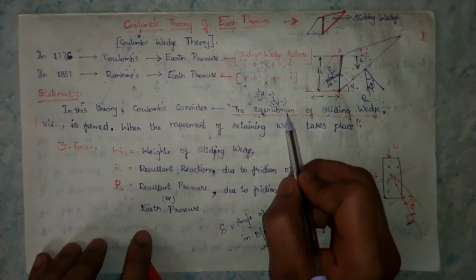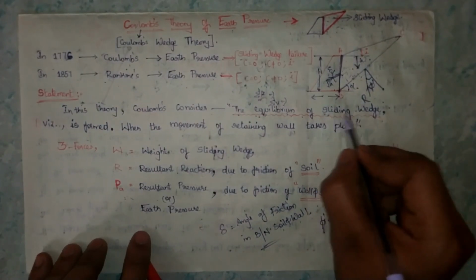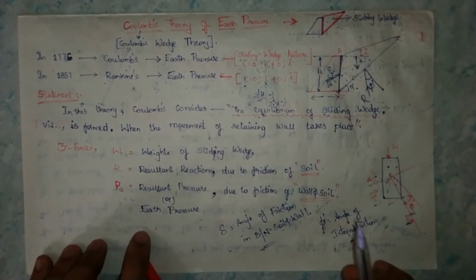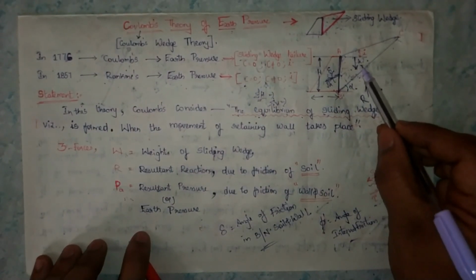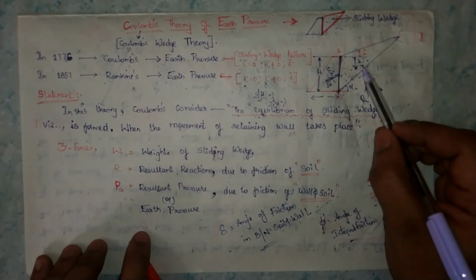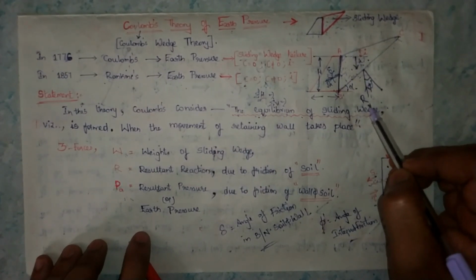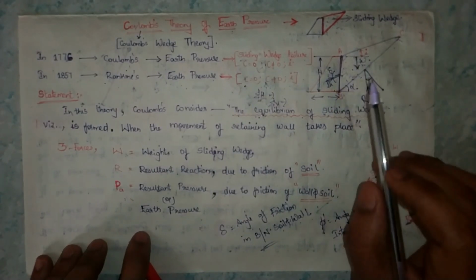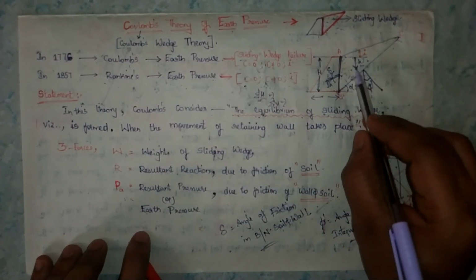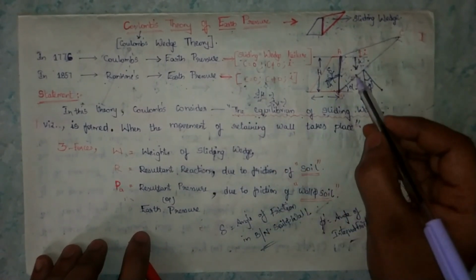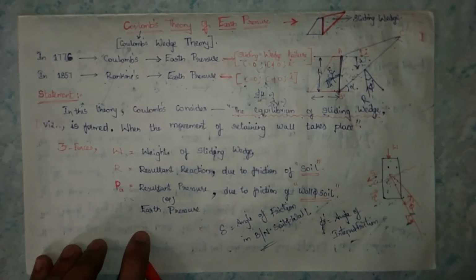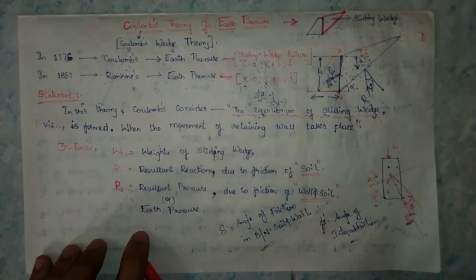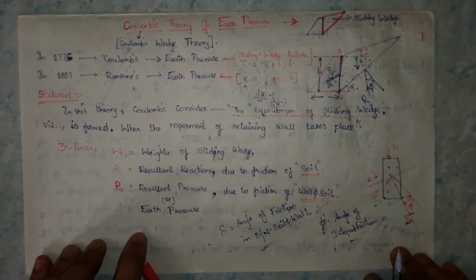The equilibrium means the sum of forces in the sliding wedge. So in this sliding wedge, how many forces do we have? Three forces: the vertical force W, the inclined upward force RA, and the inclined outward force PA. These three forces are in equilibrium, the summation of forces. When this sliding wedge is formed, at that moment the retaining wall movement takes place. I hope that you understood this concept.